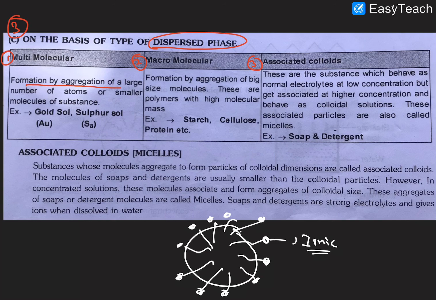Multimolecular means many: an aggregation of a large number of atoms or small molecules of similar substance combine to form a colloidal solution. The best examples are gold sol and sulfur sol. That is called multimolecular.